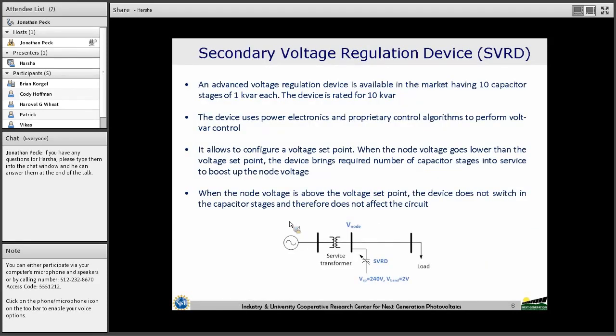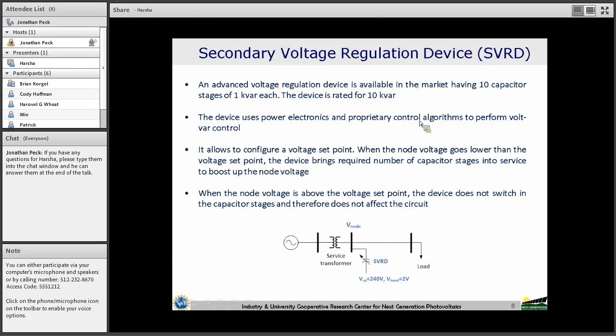Okay. So another device that is commercially available can be referred to as a secondary voltage regulation device. There is one more distinction between the traditional voltage controls and the advanced voltage controls. That is, these advanced voltage control devices are installed directly on the secondary of the circuit, I mean the secondary side of the service transformer. As shown here, the SVRD is directly installed at the secondary node of the service transformer.